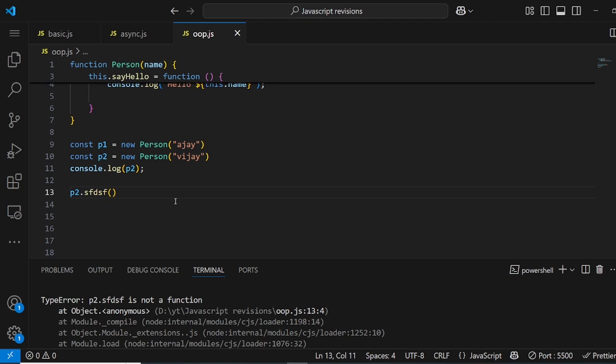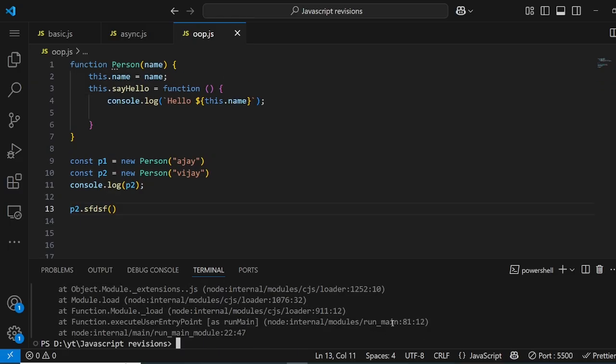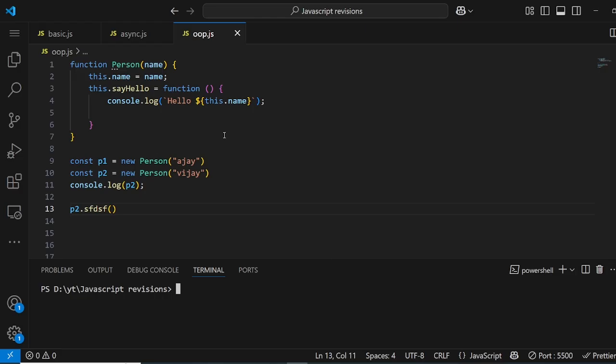So this is what prototype chaining looks like, where JavaScript tries to find the method in its prototype objects. It will keep going until it ends up at the null object, which is the top level. All right. Now let me show you why we even need prototype. What problem is it solving? Let's try to understand that.